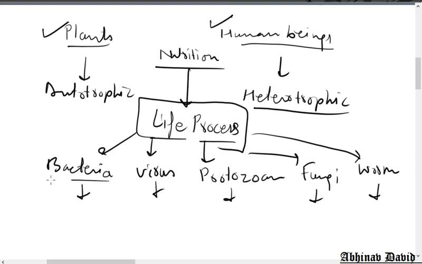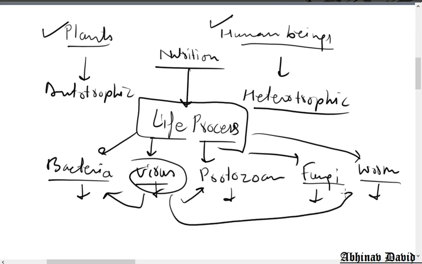If we compare virus with any other organism, bacteria are living, protozoan like amoeba is living, fungi are also living, worms are also living, but what about viruses? Are they living? No, they are non-living. They live only when they enter a host. Virus can infect bacteria, protozoan and worms.